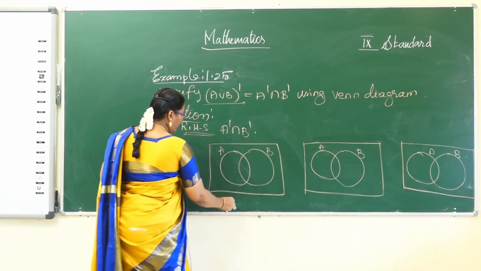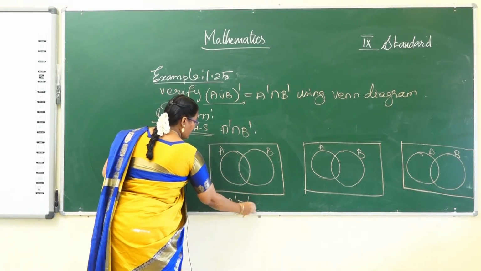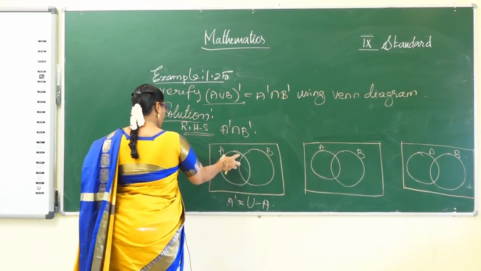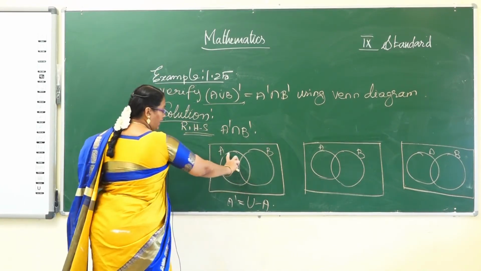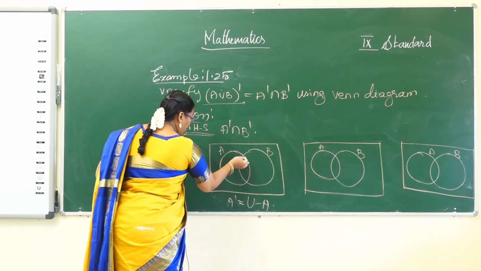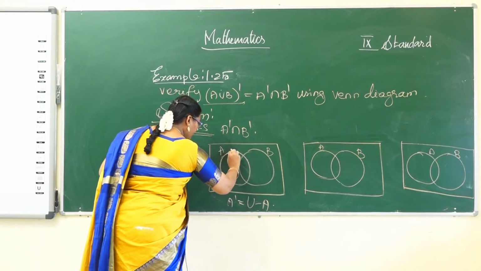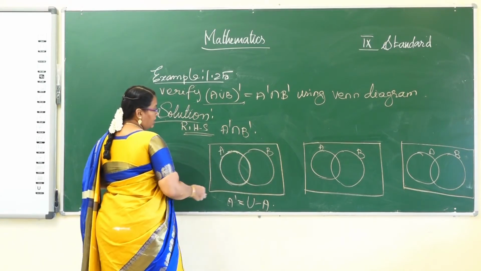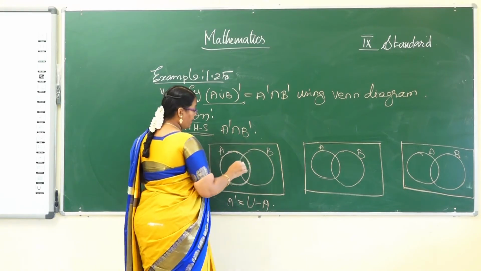So A complement means except A. So except A means this portion fully called A. So A என்கிற செட்டை தவிர A ஃபுல்லும் என்ன செஞ்சிடணும், omit பண்ணிடணும். So remaining parts is called the A complement.